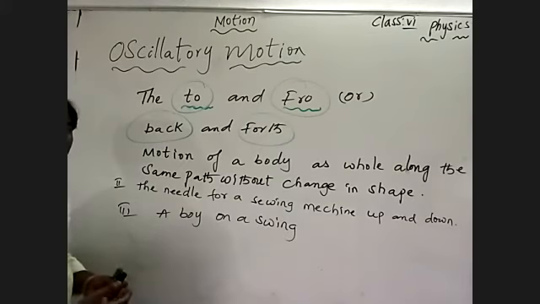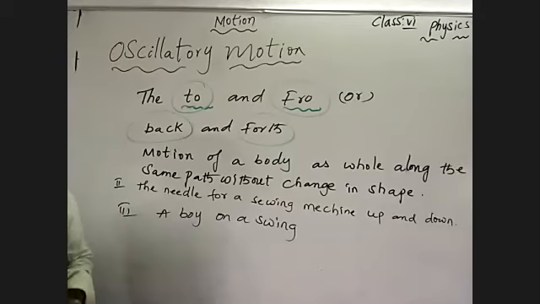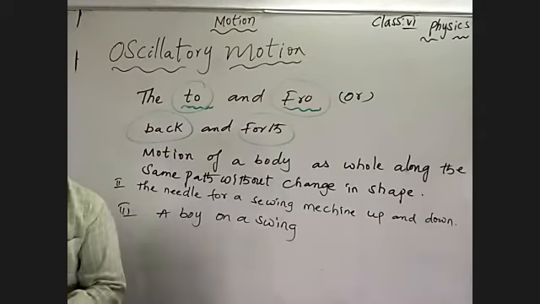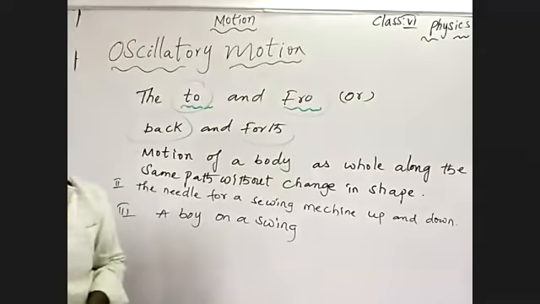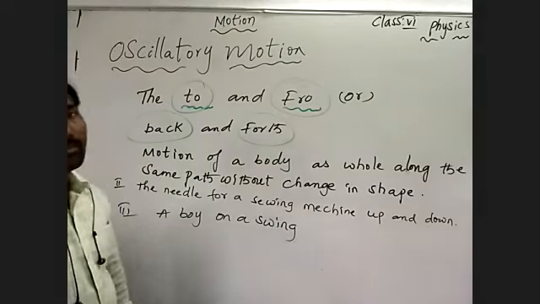The boy takes a swing. It takes oscillation to move front and back, a to and fro motion. It takes an interval of regular time to travel in the same path. It goes forward in the path, and in the same path it comes back, making the same interval of regular time. And also, without changing the position. So these are the examples to understand the oscillatory motion.